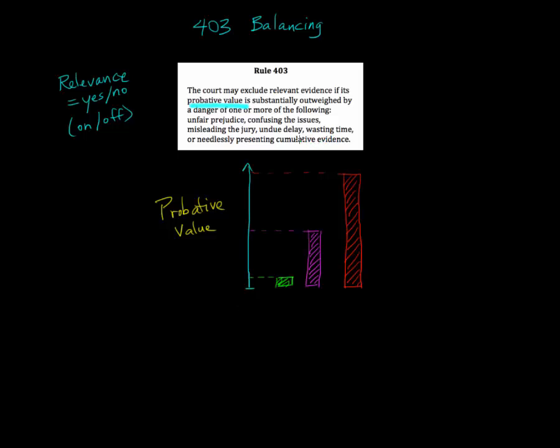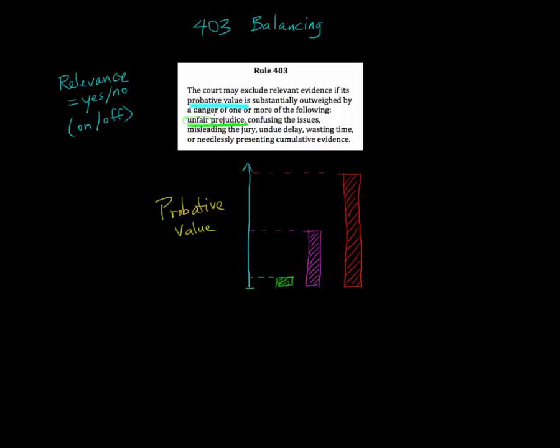All right, so let's talk about what these things are. And the first one is unfair prejudice. Now, all evidence is prejudicial. I mean, that's the whole point of evidence. It's to try to make the jury tend to think that something is true or not true. If it doesn't cause any prejudice, then that just means that it has no tendency to make a fact more or less probable. But if it has no tendency to make a fact more or less probable, well, that just means that it's not relevant. So all relevant evidence causes some prejudice. But what we're talking about here is unfair prejudice.